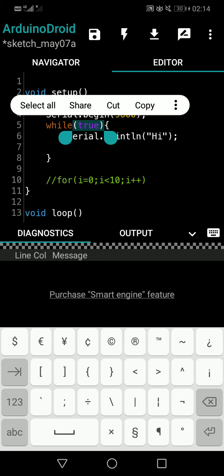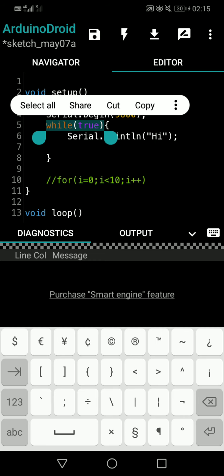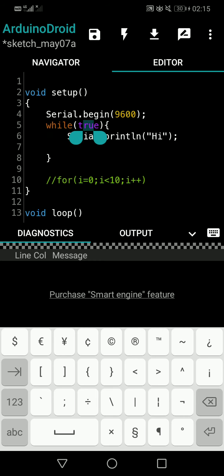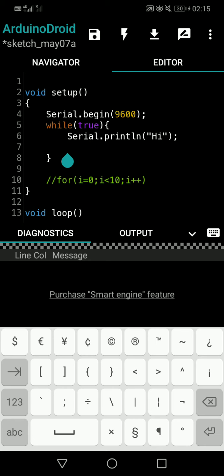So there's no chance it becomes false again. If you are passing a variable and you are making the variable false somewhere inside the while loop, then there's a possibility this becomes false, because you are passing the variable here. But here you are passing the true condition itself. So it is always true. There's no way to change it to false. So again, it gets into the while loop and prints the hi. So please remember, guys, once it gets into the while loop and finishes the work, again it comes and checks whether it is false or not. Only if it is false, it skips and goes to line number 9.